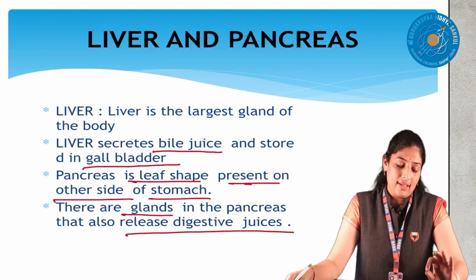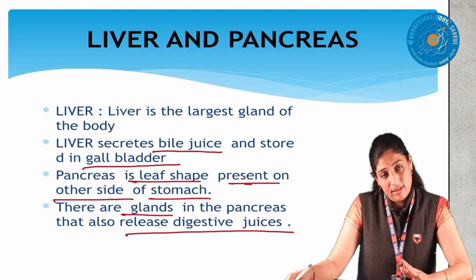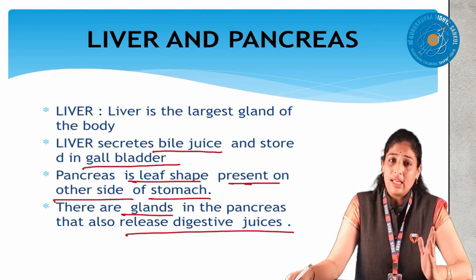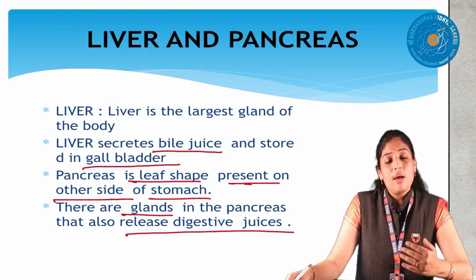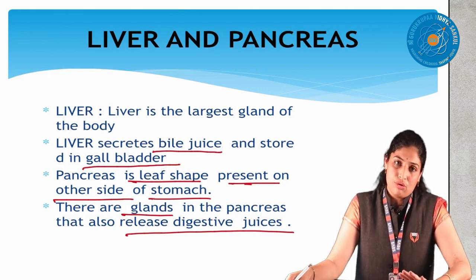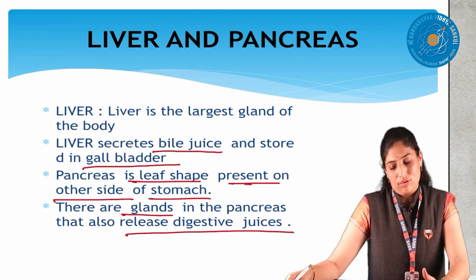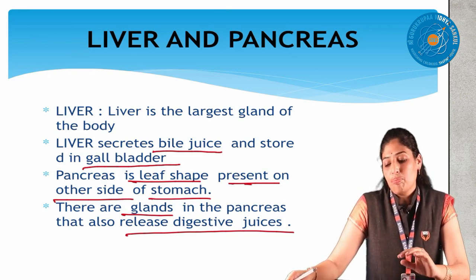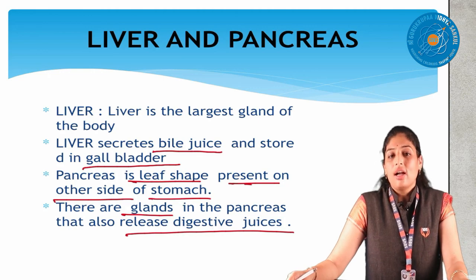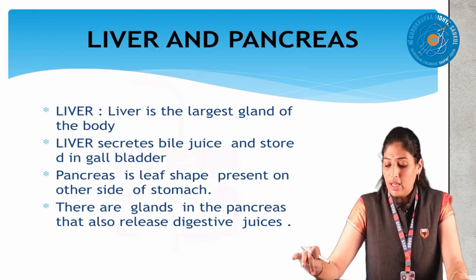But the liver and pancreas have a connection with the small intestine. The liver sends its bile juice to the small intestine. The pancreas also sends its juices to the small intestine. They are helping the digestion process. That's why the liver and pancreas are also involved in the digestive system of the human body.